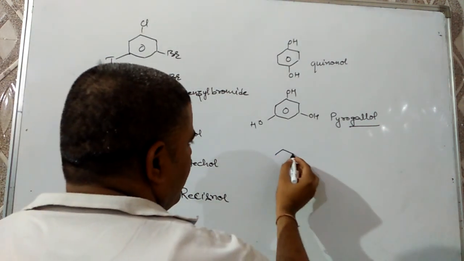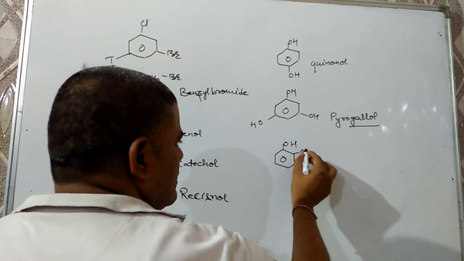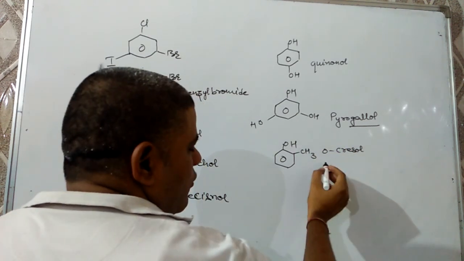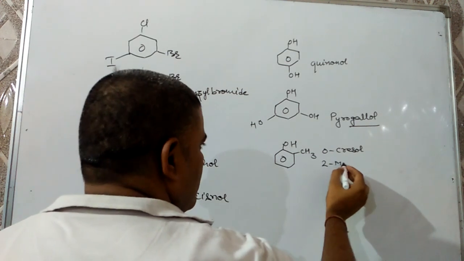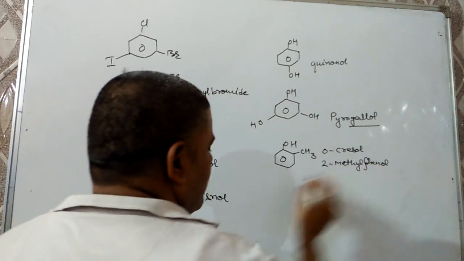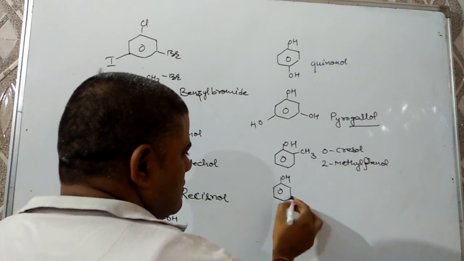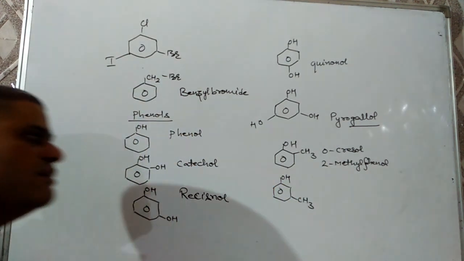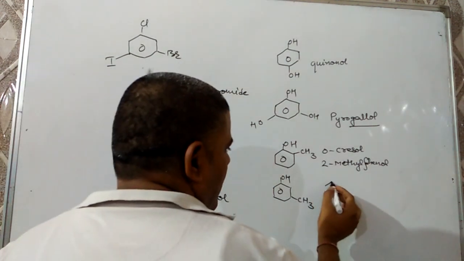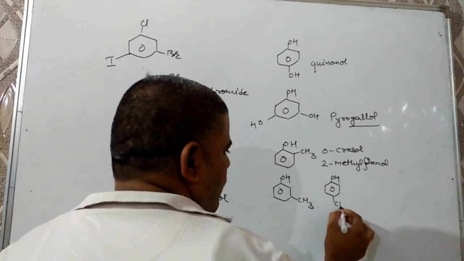Next, if one methyl group is present adjacent to the OH group, then it will be orthocresol. Common name is orthocresol, IUPAC name will be 2-methylphenol. If methyl is alternate to OH, then metacresol, or 3-methylphenol. And if opposite, then it will be paracresol or 4-methylphenol.